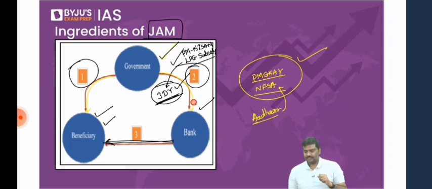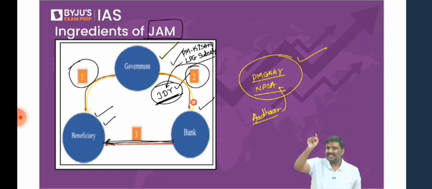Now imagine I'm a MGNREGA worker. I'm supposed to receive wages, let's say 200 rupees. The bank is 10 kilometers away, which means I will have to travel 10 kilometers and again come back 10 kilometers. Will it cost me or not? Think of it. Will it have certain cost associated with that? Of course, yes. Cost is associated with it.